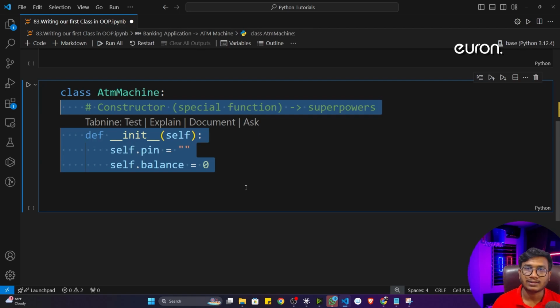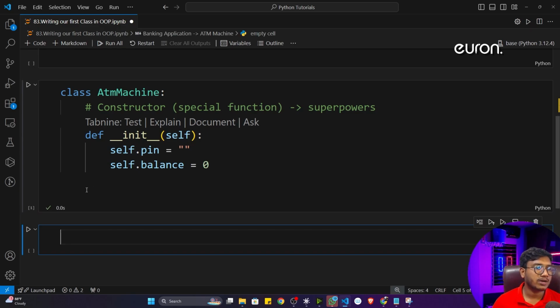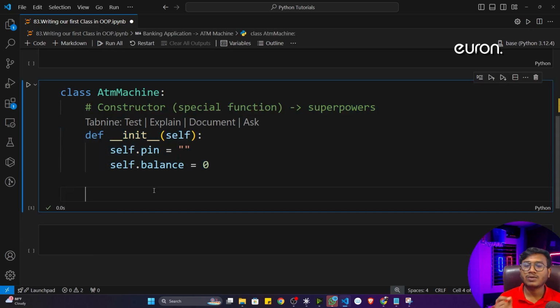If you want to define a Python class, you have to always follow this particular rule. Now see, if I execute the program, there won't be any output, because to get an output, first of all you have to define the object of this particular class, then you will be able to get that output.